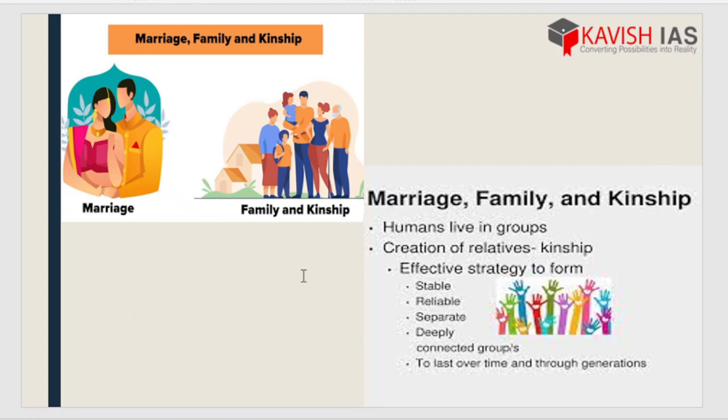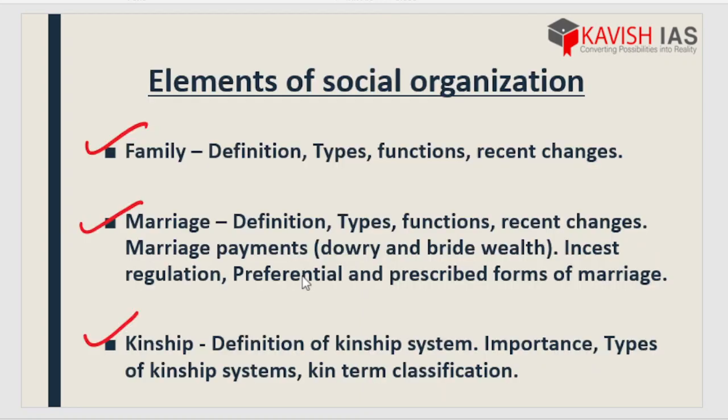elements of social organization part, that is the social anthropological part. So marriage तो हो गया, इसका मतलब फैमिली हो गया, परिवार बढ़ रहा है तो फैमिली भी पढ़ना चाहिए हम लोगों को. So then comes family. Definition, types, functions and recent changes in family. That is family structure change.